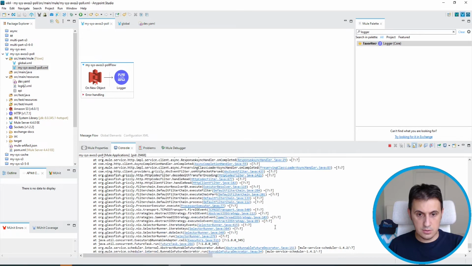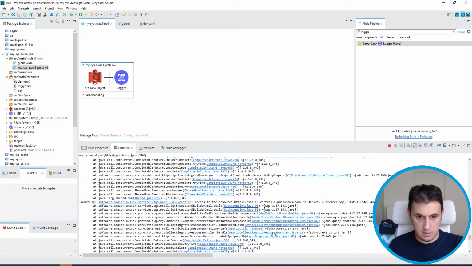Okay, I get an error. Let's see what is the error. S to SQS. Why do I have to use SQS? Because SQS is the Amazon service that triggers this on new object. So you also have to hold permission for SQS.